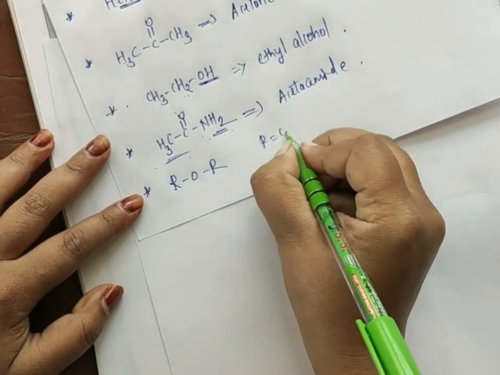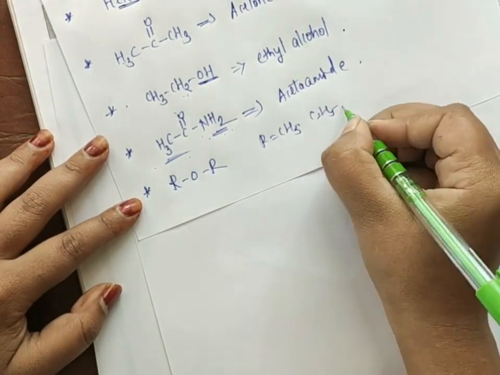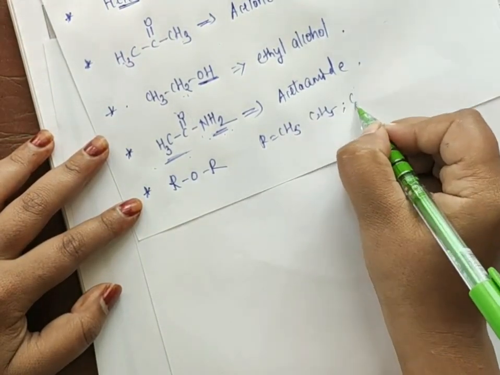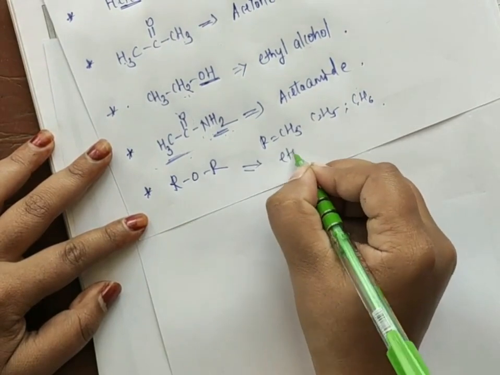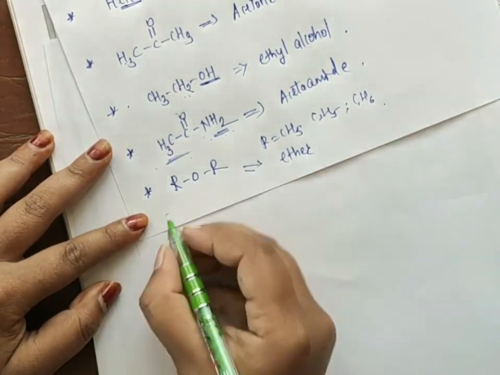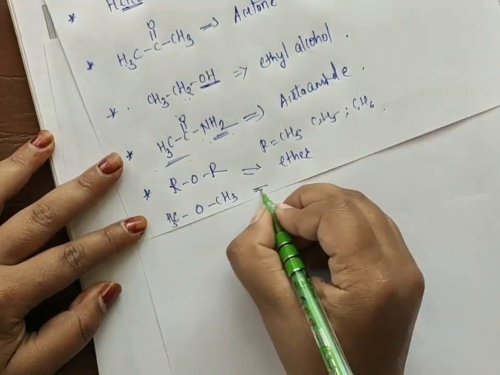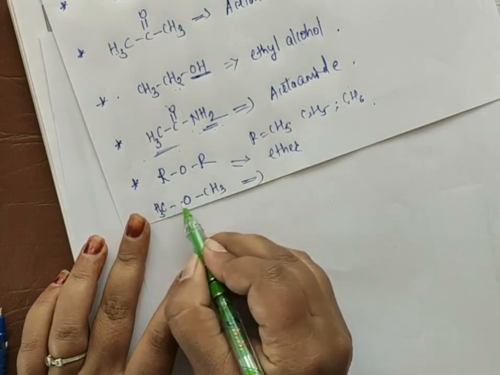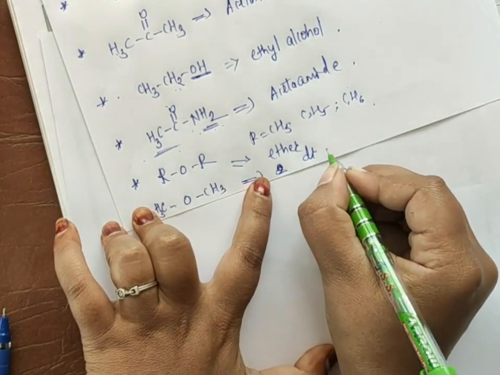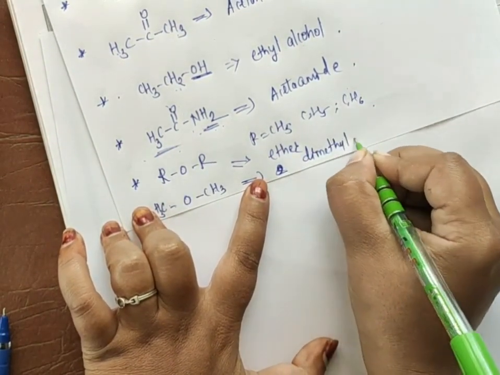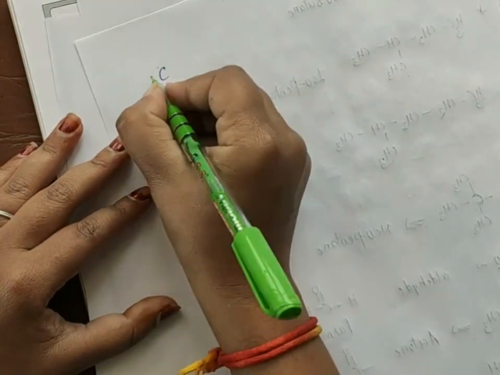The next will be, suppose I take ROR. R means nothing but what? CH3. So R means CH3, C2H5, anything, or it can also be attached to benzene, C6H6. Suppose I take ROR, this is the functional group for ether. Commonly we call it an ether. If I write here CH3O CH3, you have to count how many methyl groups are present, 1 and 2. In that case we write di. 2 means dimethyl ether, dimethyl ether.